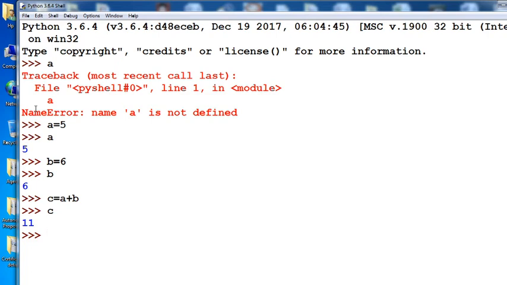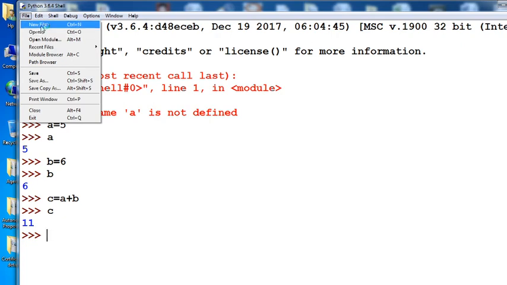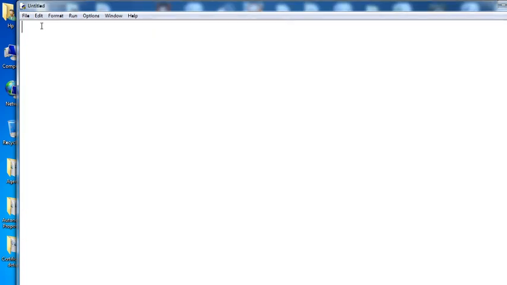Now, for ML, machine learning and artificial intelligence, preference is given to Python programming. This is for the command prompt. Suppose you don't want to work on the command prompt, due to the complexity. Then again go to File and click on New File. One Notepad-type file is created. Open it.